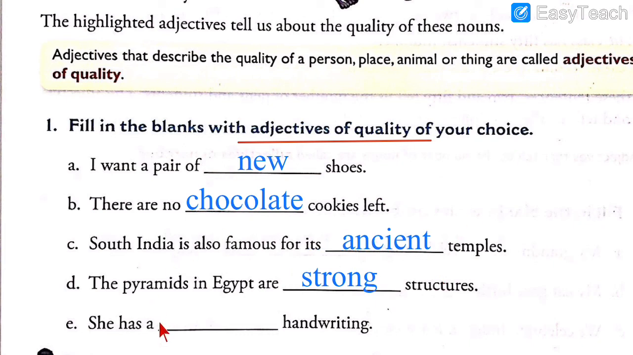She has a dash handwriting. Which kind of handwriting? She has a neat handwriting, or you can say she has a beautiful handwriting. You can write that also. She has a wonderful handwriting. So whatever you like, the answer should be written. I have written the possible answers, but students are allowed to write their own answers.